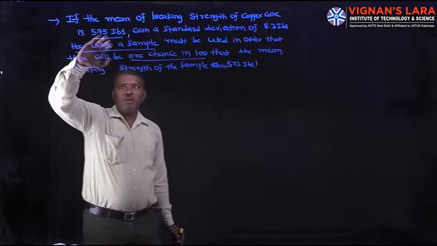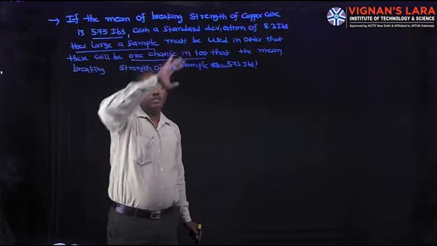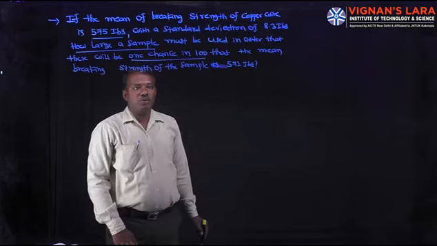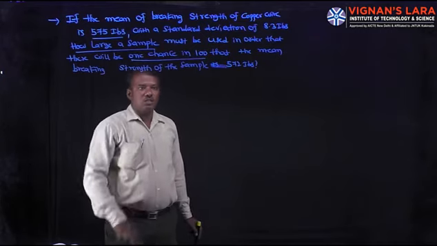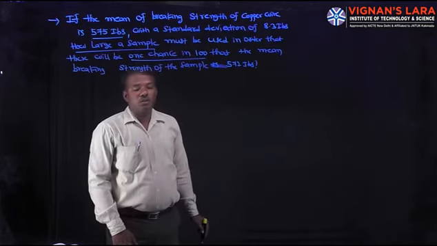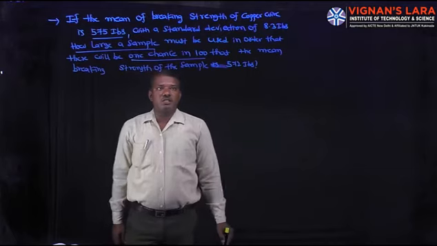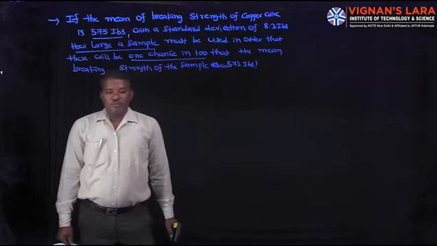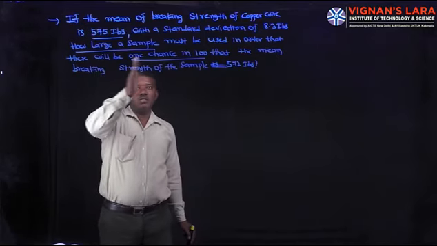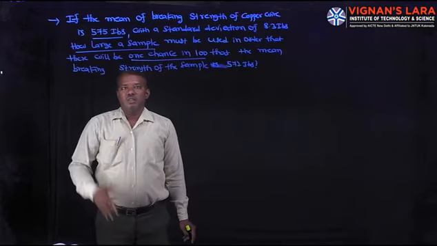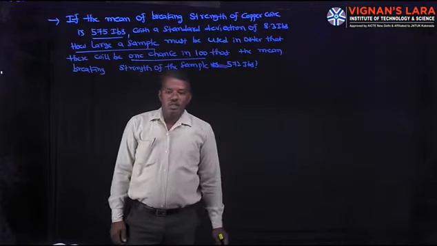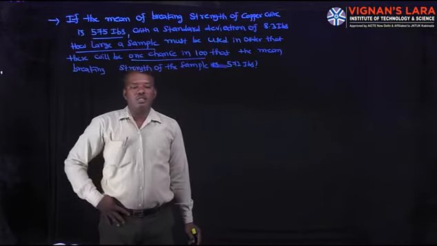Here the mean of the population is 575, standard deviation is 8.3 and the mean of the sample is 572. And the probability that the mean breaking strength of the sample is less than 572 is 1 by 100. All are given. Then we have to calculate the size of the sample. That is the meaning of how large a sample must be used in order that there will be one chance in 100. So area is 1 by 100.